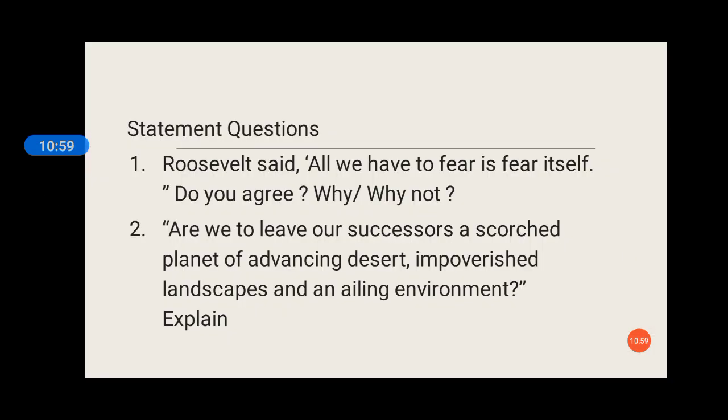Now let's come on to the next, statement questions. In recent years, a kind of trend is there that the paper setters give questions in the form of statements. For example, the first one, Roosevelt, again from Deep Water: all we have to fear is fear itself. Do you agree? Why or why not? Whenever we have such statement questions, the best thing is that we should write: yes, it is rightly remarked that all we have to fear is fear itself, in the chapter, name of the chapter, written by this and this. So this is the best way.